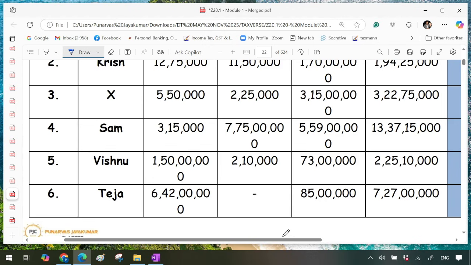Yes or no, guys? Solve 3, 4, 5, 6. Solve 3, 4, 5, 6 on your own right now. It's on the screen 3, 4, 5, 6. Before that, did you understand? Yes or no? Thumbs up or thumbs down, whatever it is, your wish. Take 2, 3 minutes, solve it. Guys, respond. I'm not able to hear you. Come on.